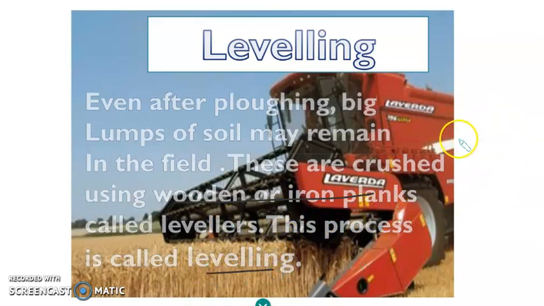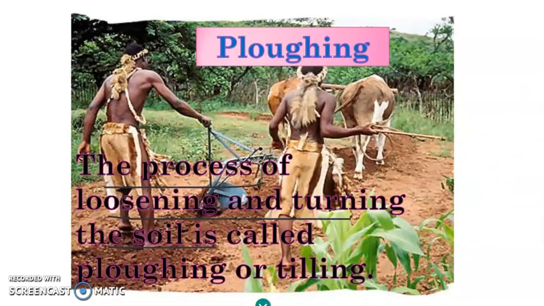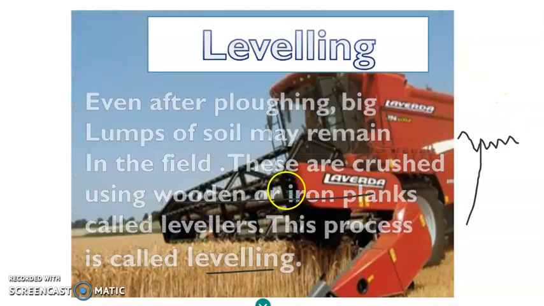The soil may be up, down, or uneven. So what do they do? They pass a rod through the soil. Can you see here? There is a rod-like thing which is passed through the soil and it levels the soil. It makes the soil an equal level so that farming can be done in it.